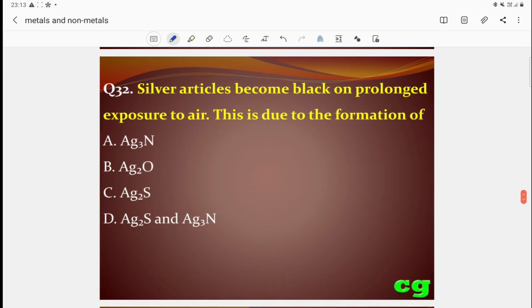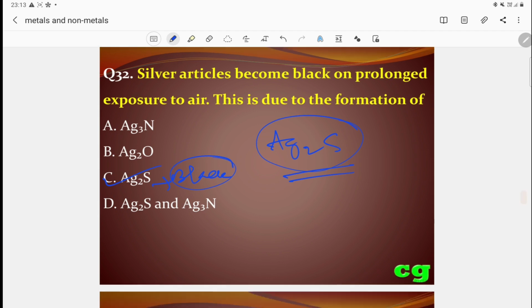Silver articles become black on prolonged exposure to air. This is due to the formation of what? Silver sulfide. When it comes in contact with air, it forms silver sulfide. So the correct answer is C. That's why it is black. Silver sulfide color is black.